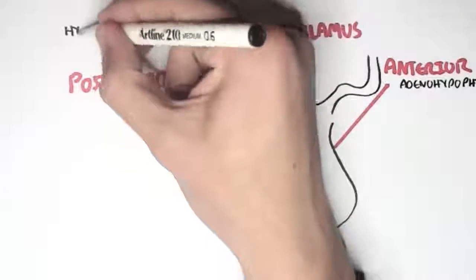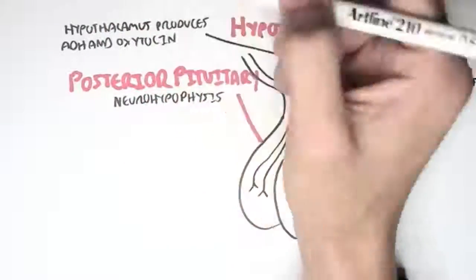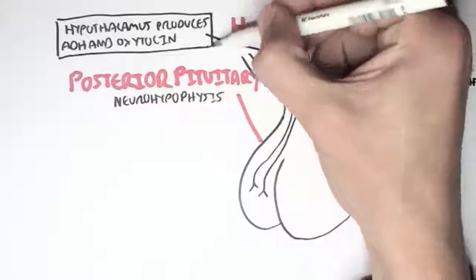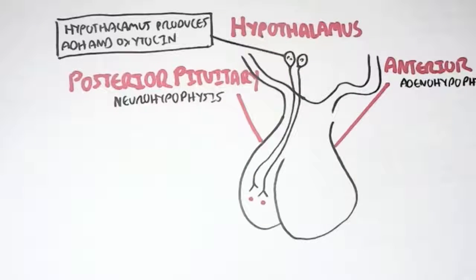Well, actually, the hypothalamus synthesizes antidiuretic hormone and oxytocin. These hormones are synthesized in neurons, and these neurons then pass on these hormones to the posterior pituitary.